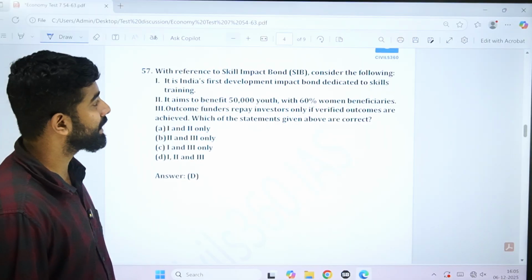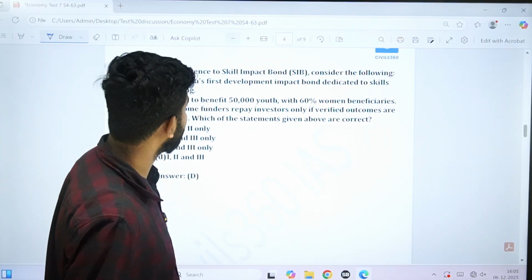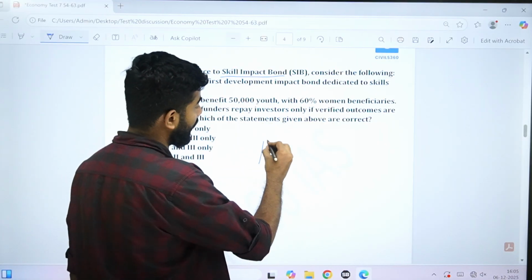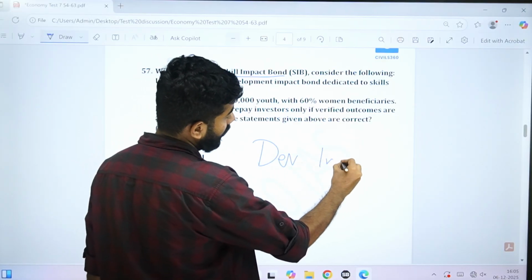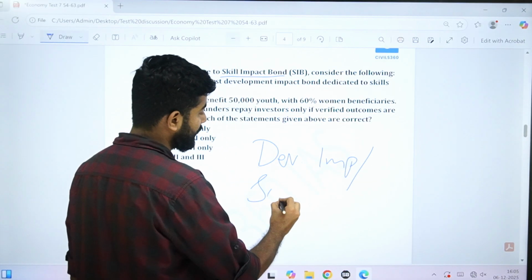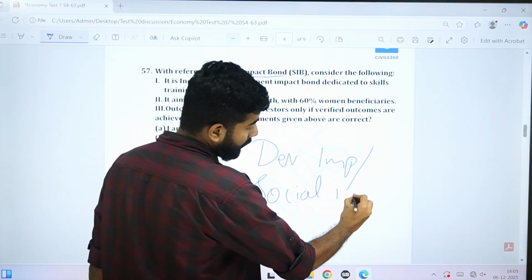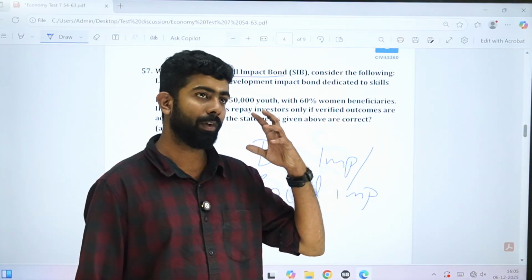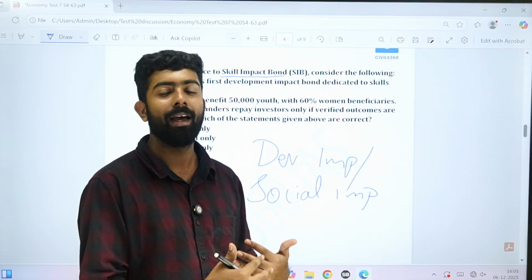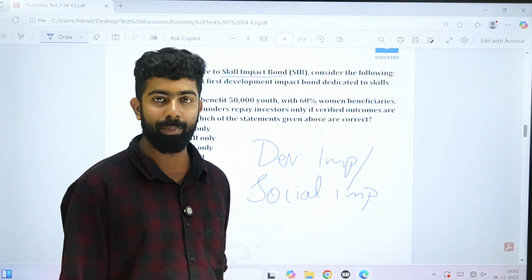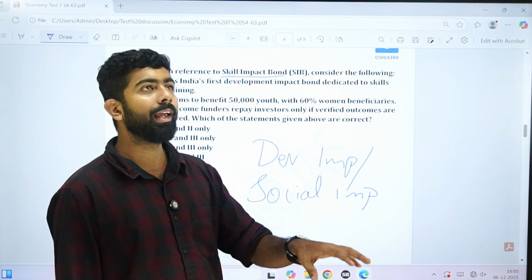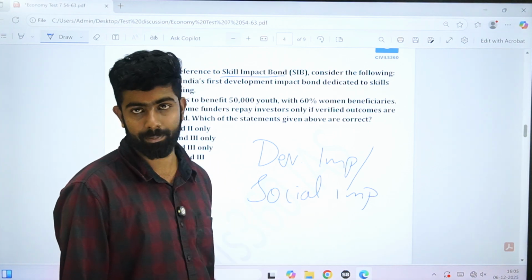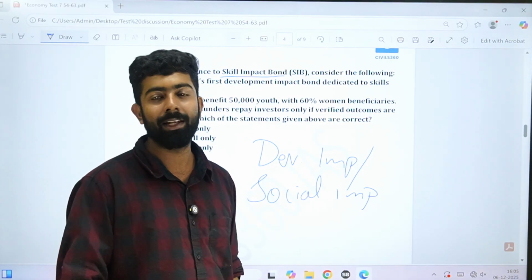Okay, with reference to skill impact bonds. So skill impact bond, consider the following. Skill impact bonds is what we call development impact bonds or social impact bonds. These things are similar. So basically, if I buy a particular social impact bond or a development impact bond, only if the outcome that was sought to be achieved by that particular bond is met, only then will I get the return, right?